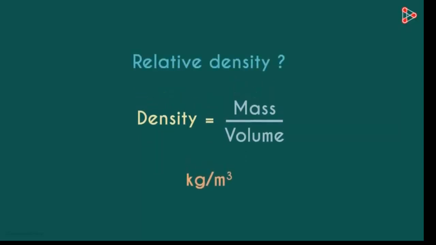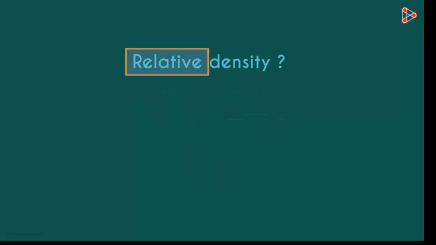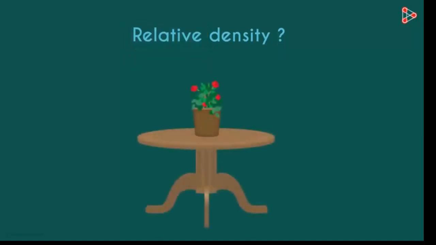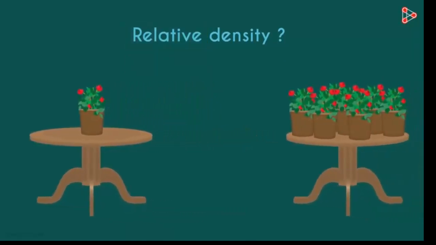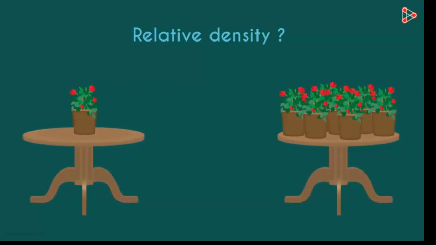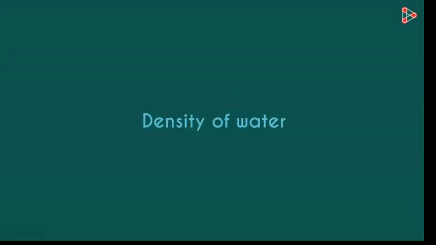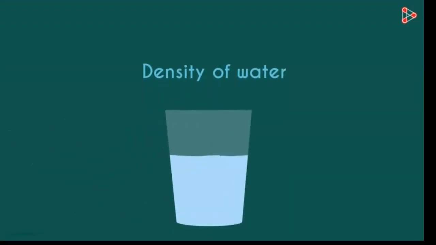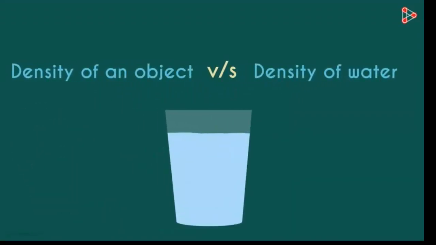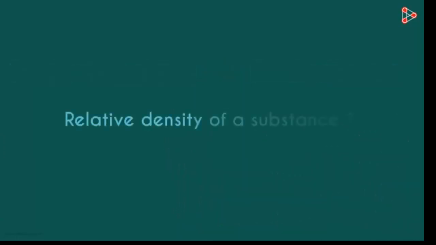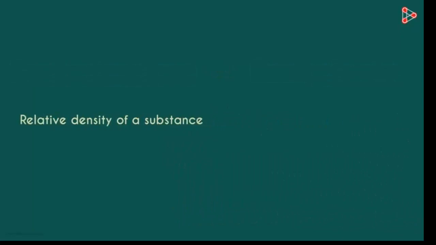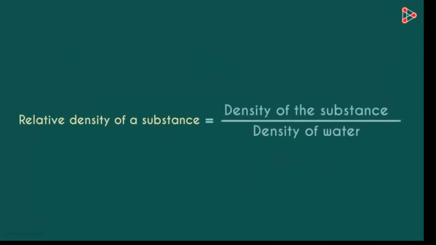So what is relative density? Relative density has a word relative. It means it is related to comparison between two materials. Suppose for example, in front of you there are two tables. One is relatively high dense, the right one, and one is relatively less dense, that is the left one. So in materials, what is relative? To which substance do we relate? We relate it with the density of water. You can say, relative density of a substance is equal to density of the substance upon density of water. This is the formula of relative density.